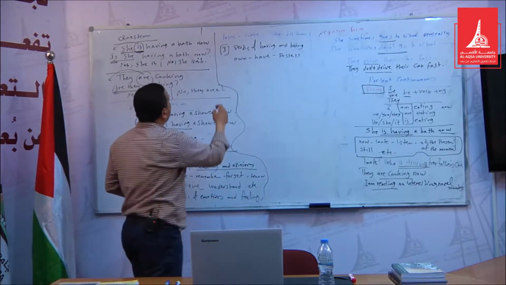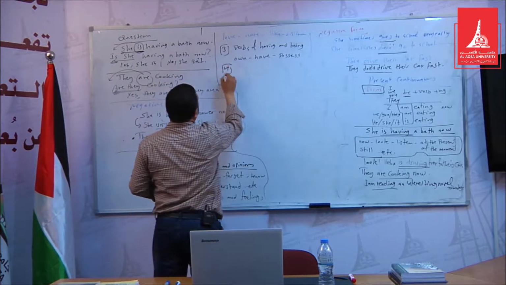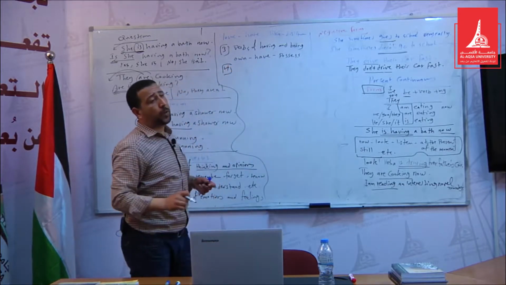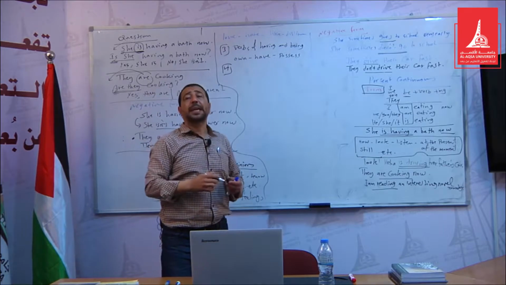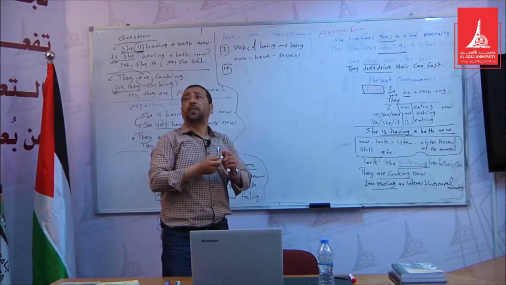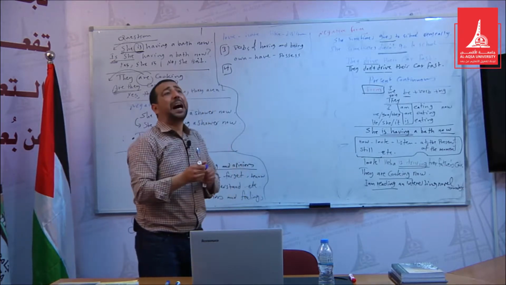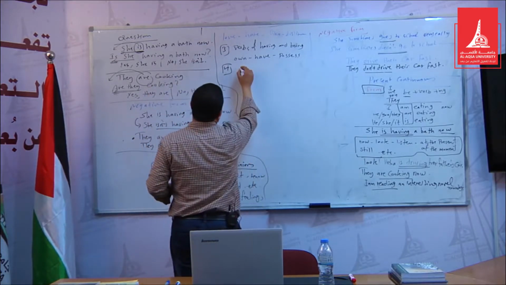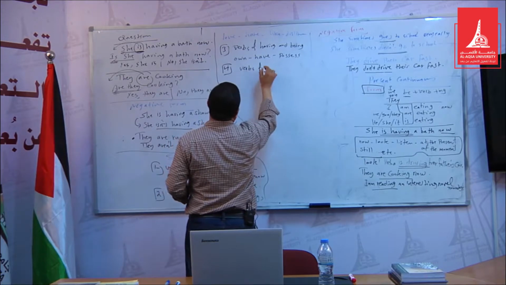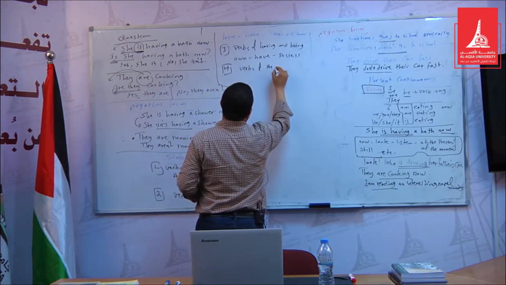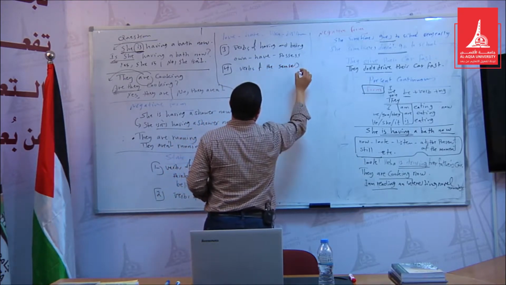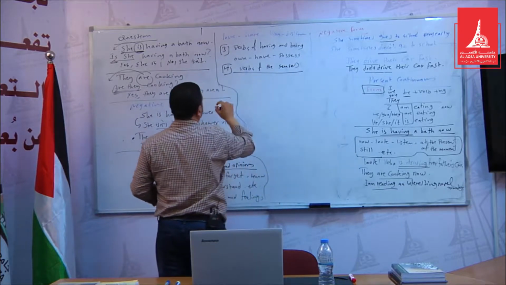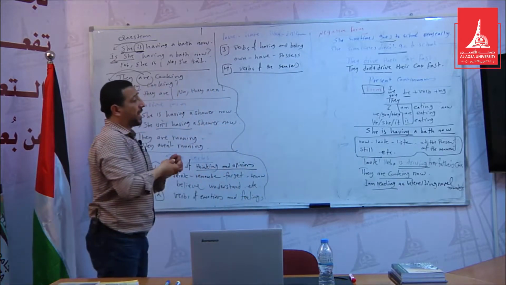The last group of verbs that cannot be used in the continuous form is the verbs of the five senses. This is the last category.